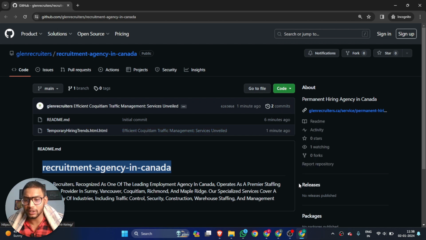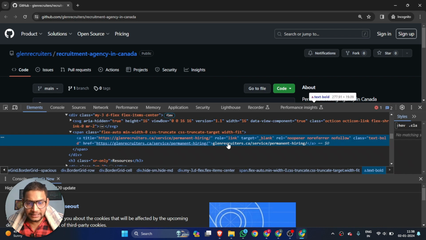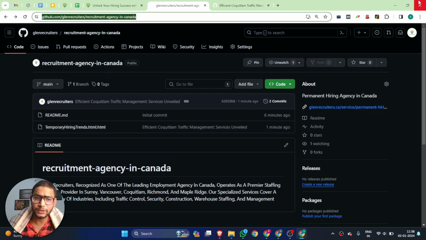So I can show you whether this is a nofollow or dofollow backlink. You can see this is a 100% noopener, noreferrer, nofollow backlink, but we have created a contextual backlink. So this is the process by which you can create your backlink on github.com. This is a very high authority website with a very low spam score and a high traffic source also. So you can get chances to drive audience from your website through this website.